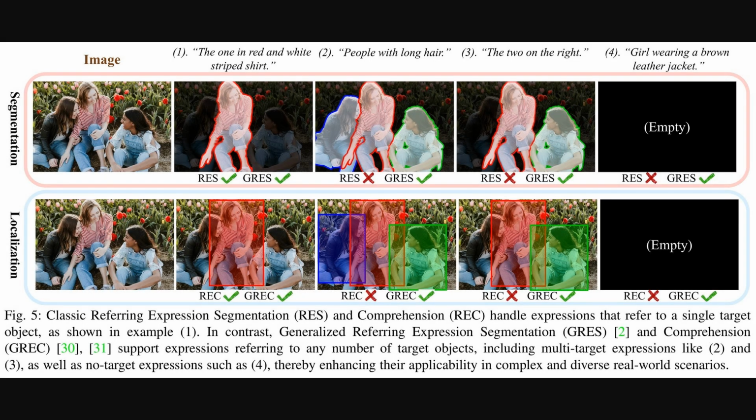Building on that, this figure highlights a key advance called generalized referring expression segmentation. You see, a classic model could only find a single object. So for an instruction like "people with long hair," it fails, because that refers to two people. The generalized method, however, correctly identifies both. It can even handle cases where the object is not in the image at all, like "girl wearing a brown leather jacket." The generalized approach correctly returns an empty result, which is a huge step for real-world reliability.